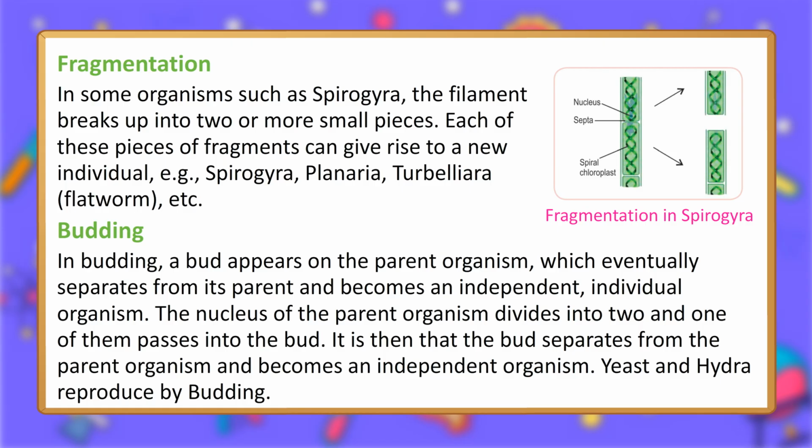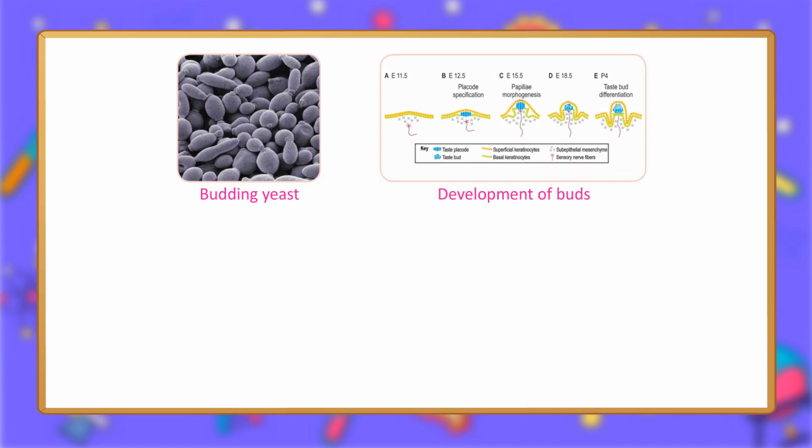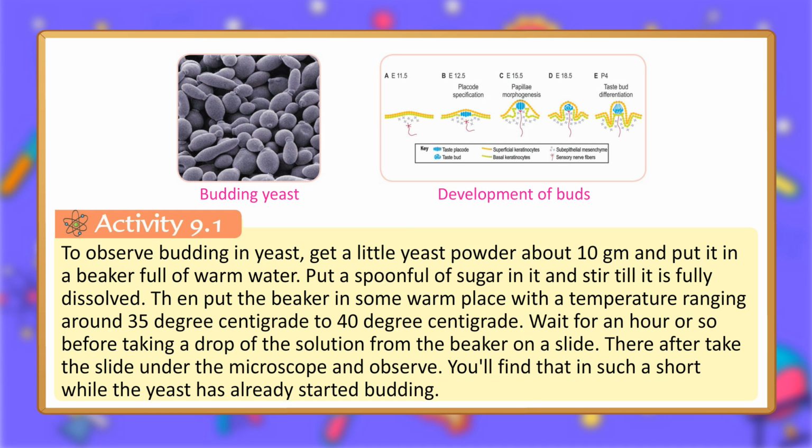The nucleus of the parent organism divides into two and one of them passes into the bud. It is then that the bud separates from the parent organism and becomes an independent organism. Yeast and hydra reproduce by budding. Budding yeast. Development of buds.